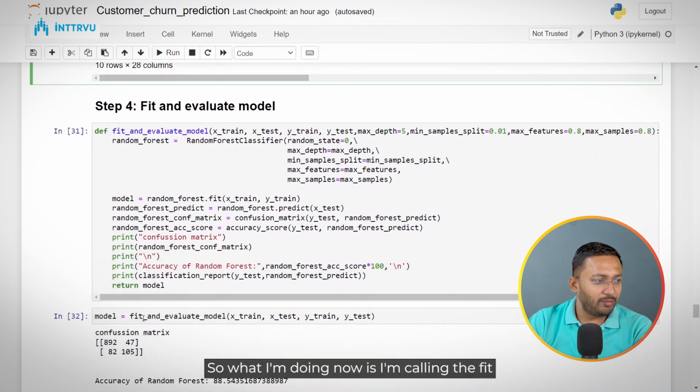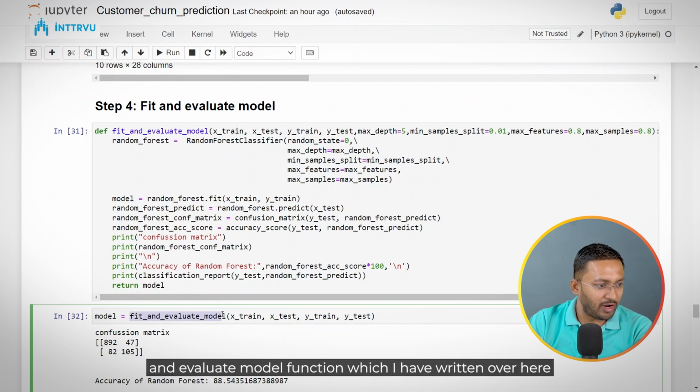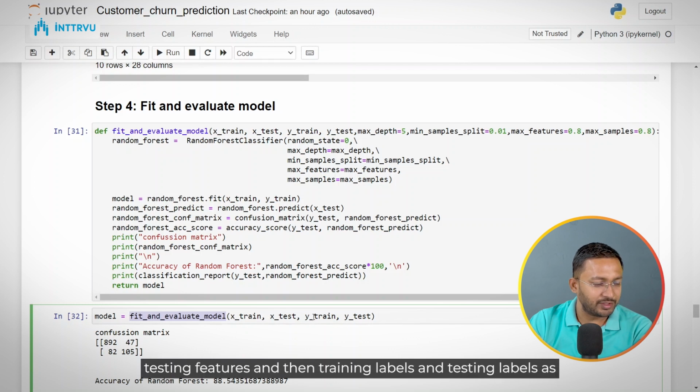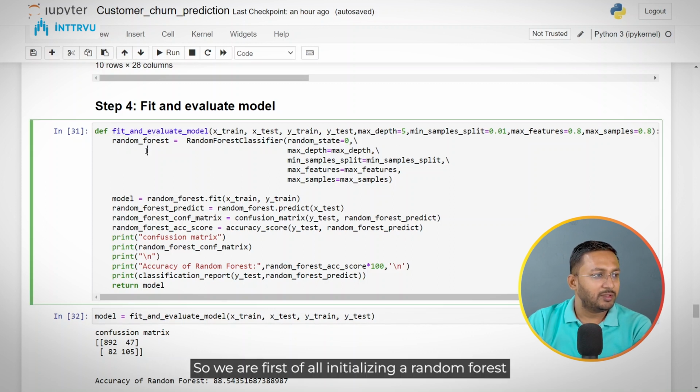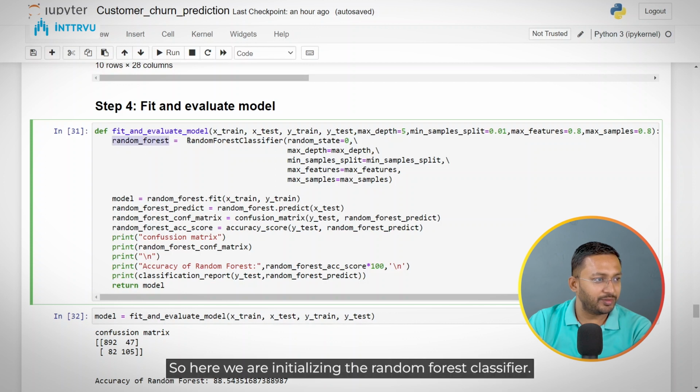Okay, so what I'm doing now is I'm calling the fit and evaluate model function, which I have written over here. And to this function, I'm passing our training features, testing features, and then training labels and testing labels as well. So this is our fit and evaluate model function. So we are first of all initializing a random forest classifier.